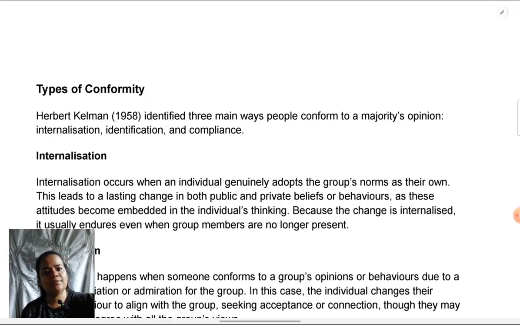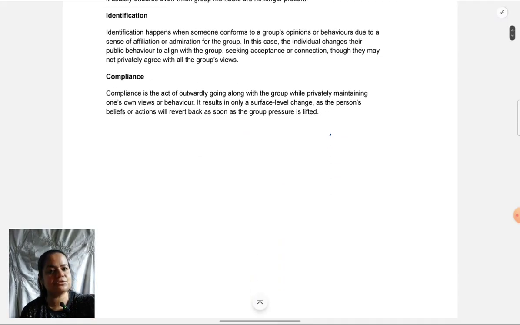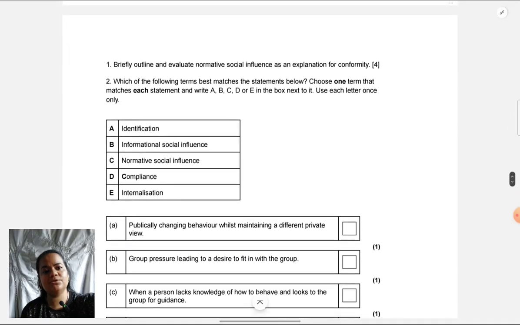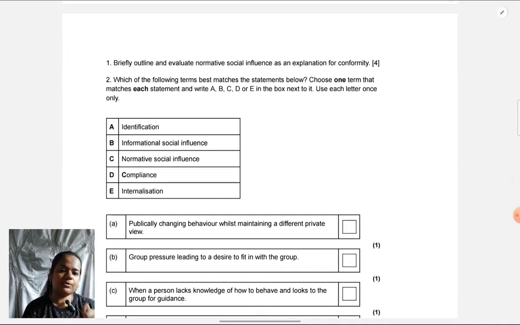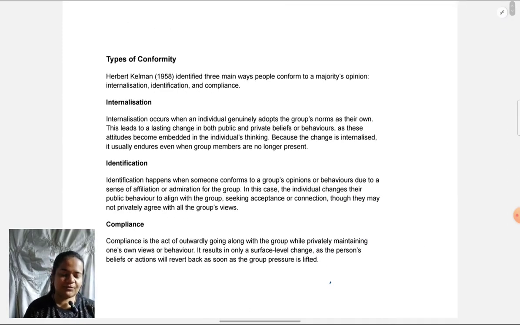In this lesson, I'm going to cover types of conformity first, out of which all the three types are there in the UK syllabus. Only identification is not there in the international syllabus. So the rest of the lesson will be useful to international students also. And then I will go through explanations of conformity, which is helpful to both students, UK and international. So in part 1 of this video, I will be explaining types of conformity and explanations to you. In part 2 of the video, we will solve actual past paper questions that have come in on this topic. Let's begin with types of conformity.